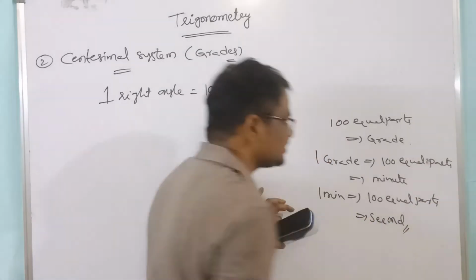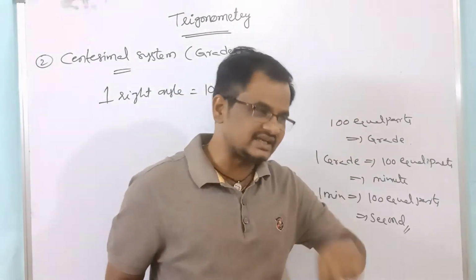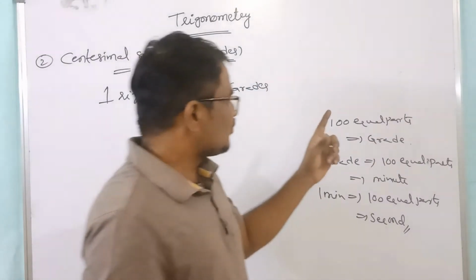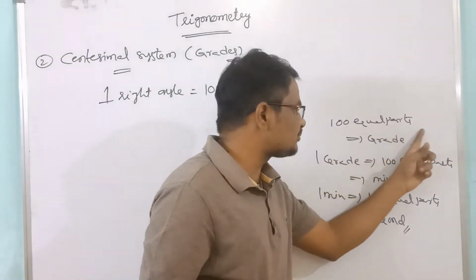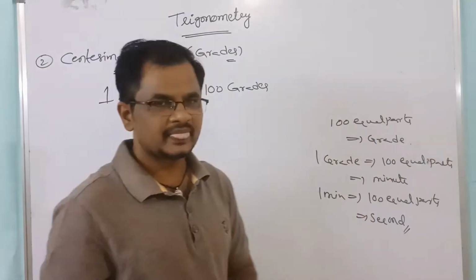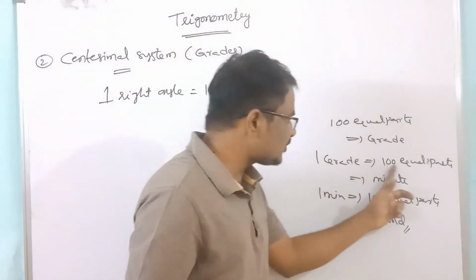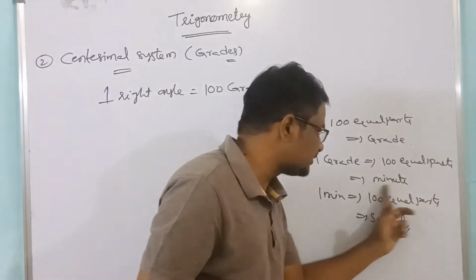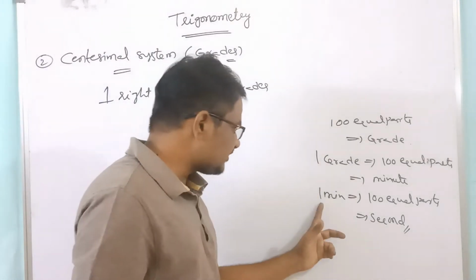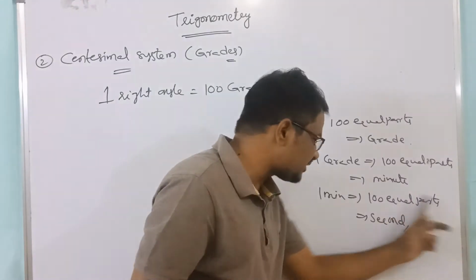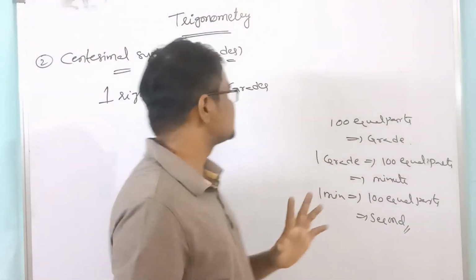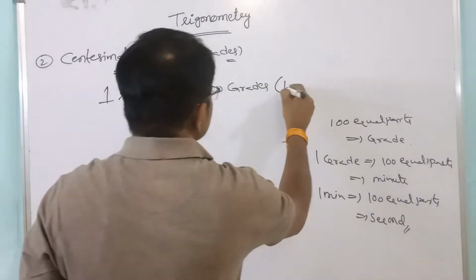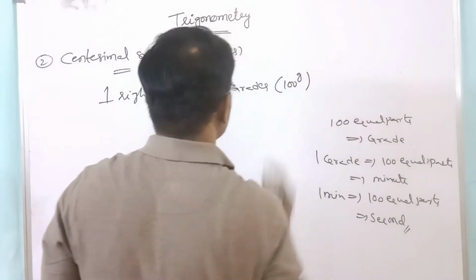So, according to the centesimal system, one right angle is divided into 100 equal parts, each part is called a grade. One grade is again divided into 100 equal parts, each part is called a minute. One minute is further divided into 100 equal parts, each part is called a second. It is denoted like this: 100 grades.